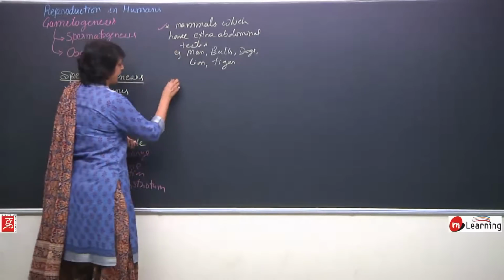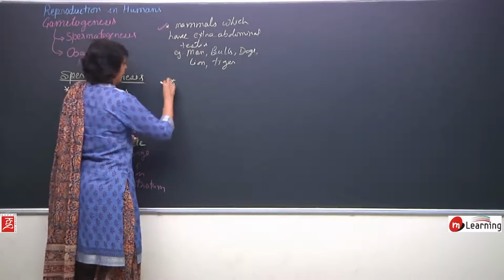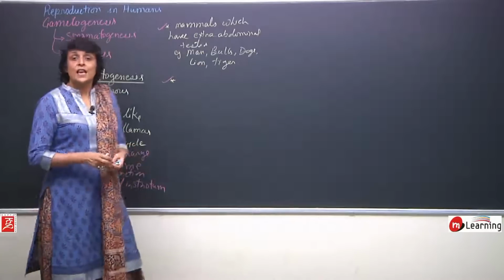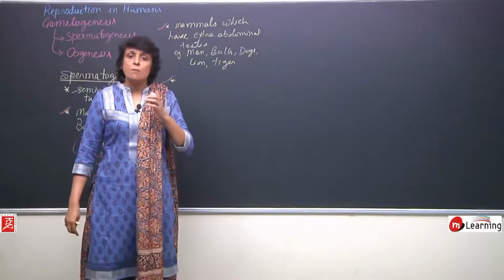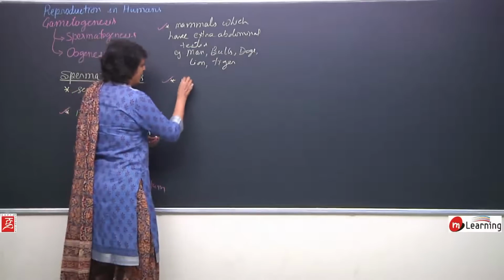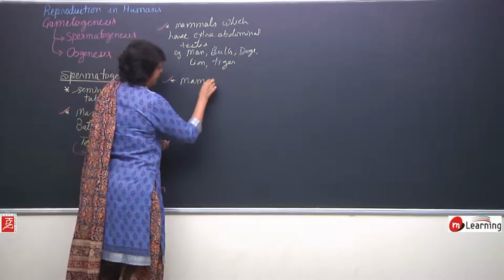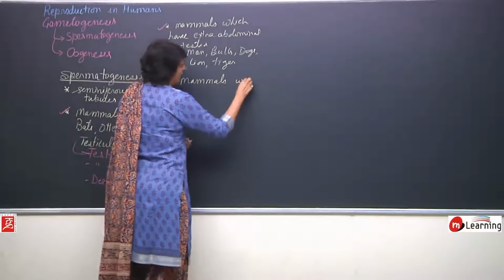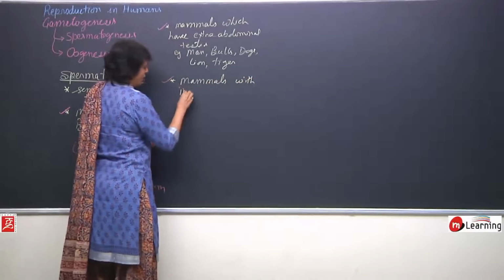There is a third category, those mammals in which the testes are permanently intra-abdominal.